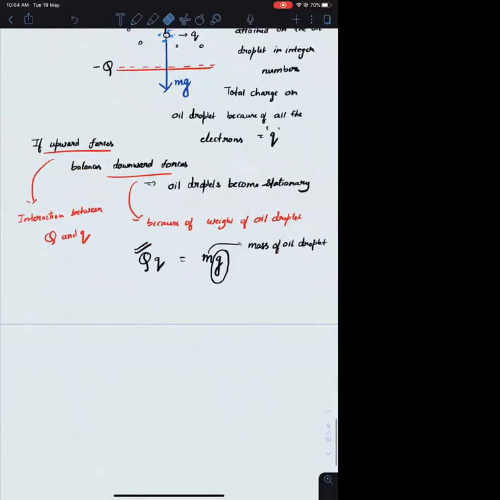But you can, if the oil droplet is becoming stationary, right? If it is becoming stationary, with the help of any instrument, you can measure the size of the oil droplet. And I can assume each and every oil droplet to be a sphere. If we are finding the radius of the oil droplet, what will be its volume? It will be 4 by 3 pi r cube. Yes, volume of the sphere is 4 by 3 pi r cube.